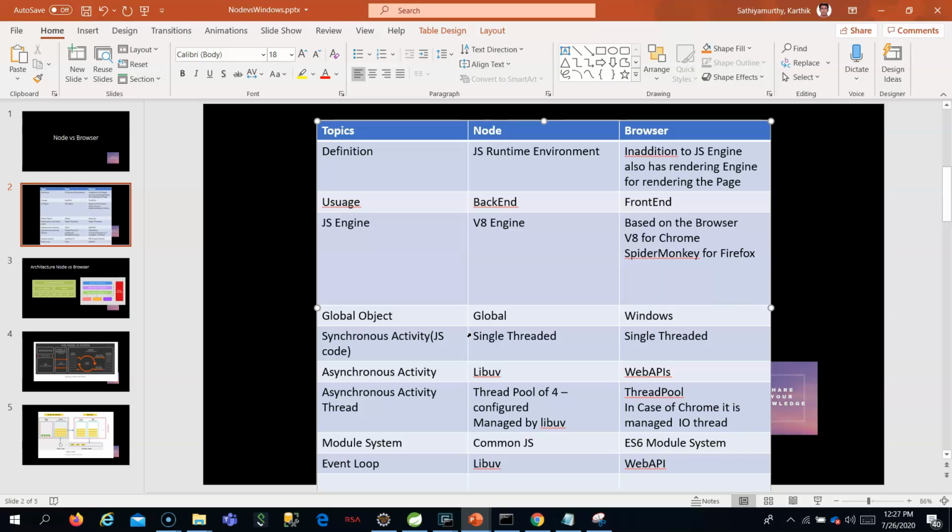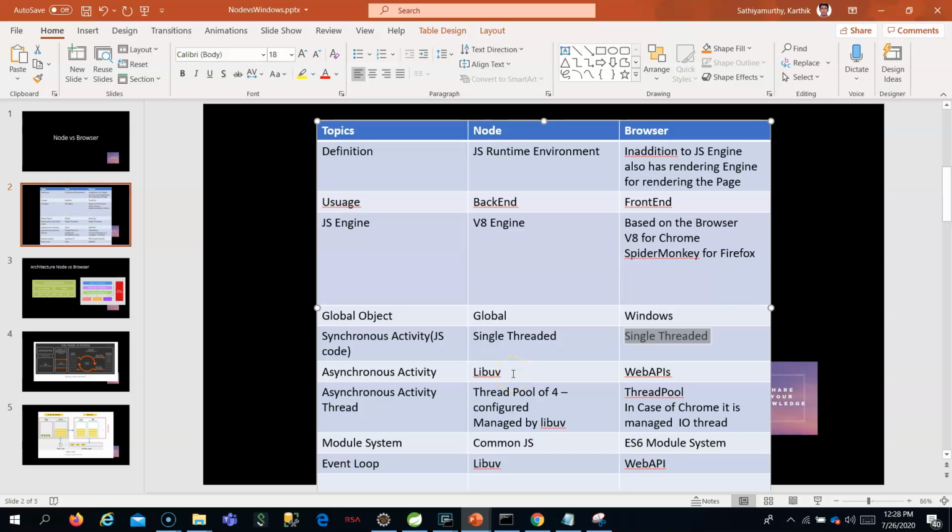What is a synchronous activity? If you execute a for loop, console log, what will happen? You have to understand both node and browser have the JavaScript engine which will execute the JavaScript code. The JavaScript engine is always single threaded. So synchronous code in case of node runs in a single thread. Also in case of browser, whatever the JavaScript engine, it will execute in the single thread only. All your synchronous code runs as a single thread because JavaScript is single threaded. You understand?